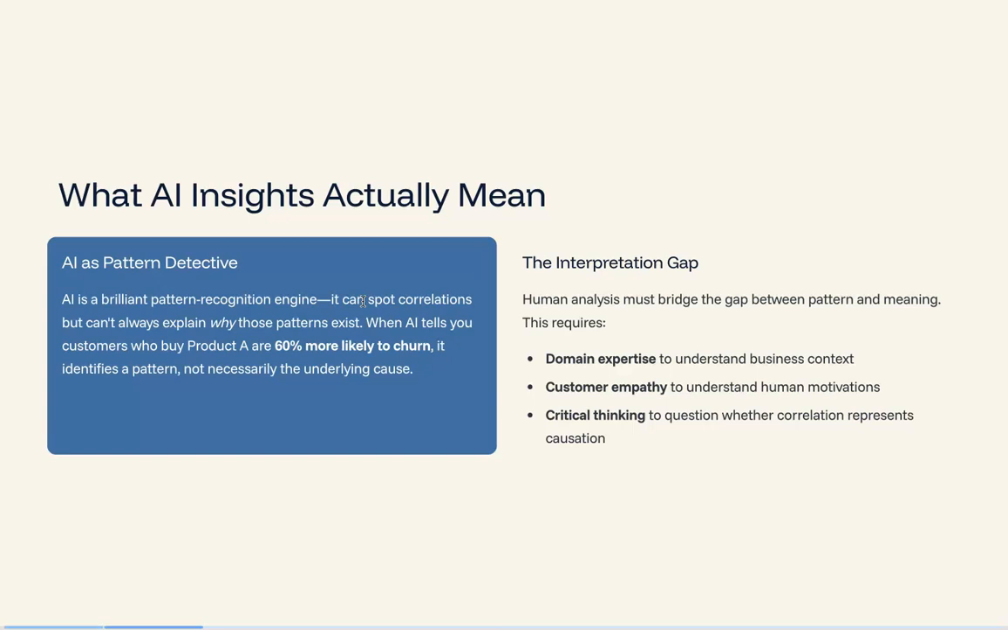Here's a hypothetical example that illustrates this. Imagine a hotel chain's AI notices that customers who use mobile check-in have higher satisfaction scores. The tempting reaction is to push all customers towards mobile check-in. But human analysis reveals that mobile check-in users are typically tech-savvy business travelers who are already predisposed to rate the hotel positively. The correlation isn't causal. It's confounded by those who choose mobile check-in in the first place.